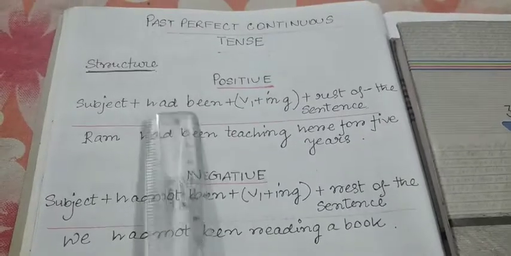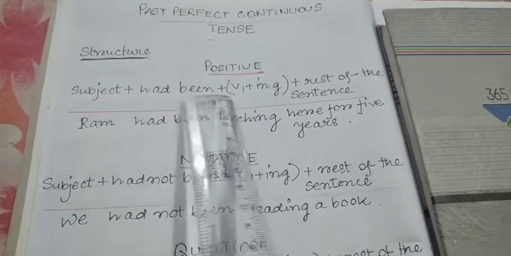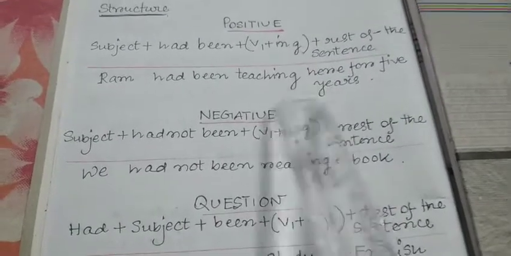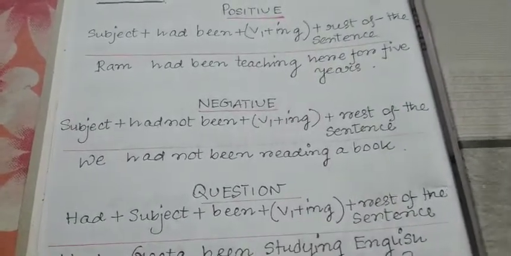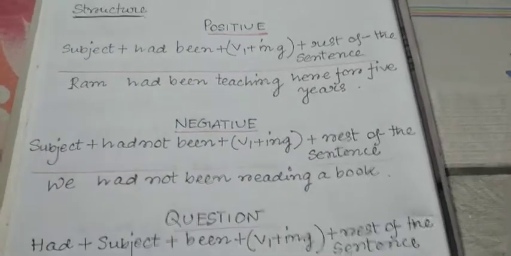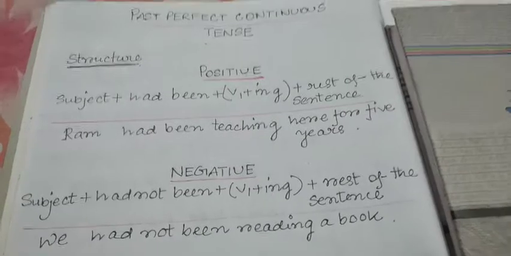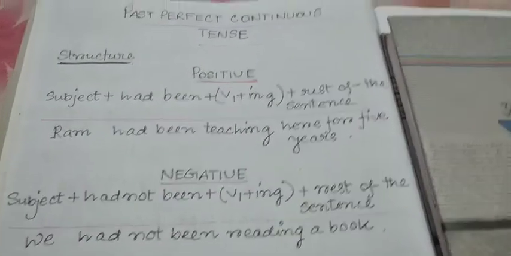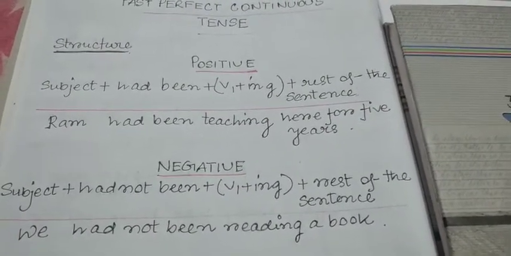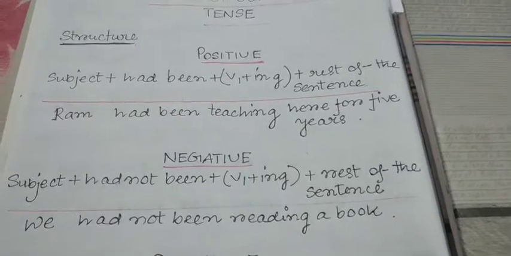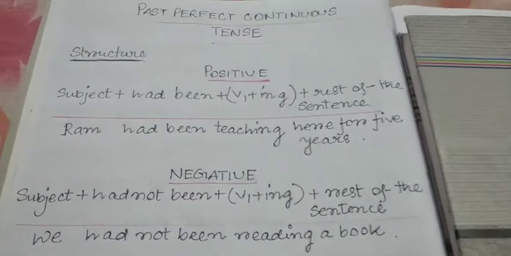As you can see, the structure of the past perfect continuous tense in various forms. First is in positive, then in negative and in question form. Now before that we have to understand what is past perfect continuous tense. It describes an action that began in the past and continued up to a certain point of time in the past.